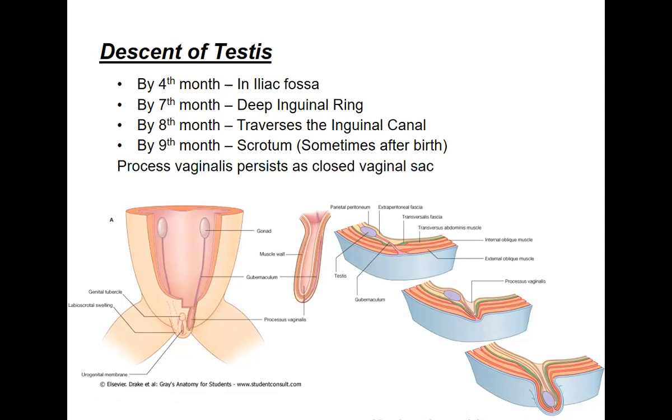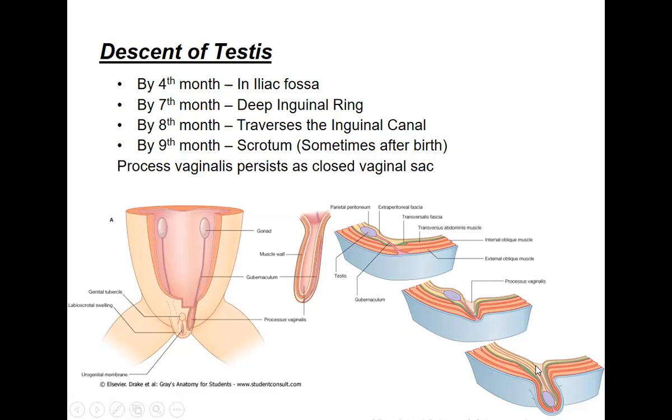The processus vaginalis passes as the closed vaginal sac. When the testis is descending downwards, there is a peritoneal fold which is coming along with the testis into the scrotum. This is called the processus vaginalis. This is very important in case of hernias.